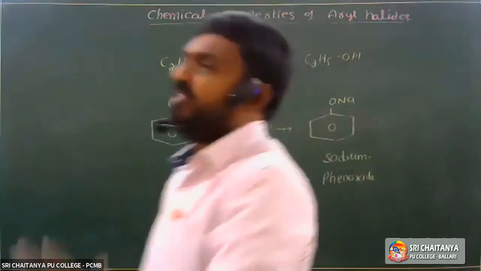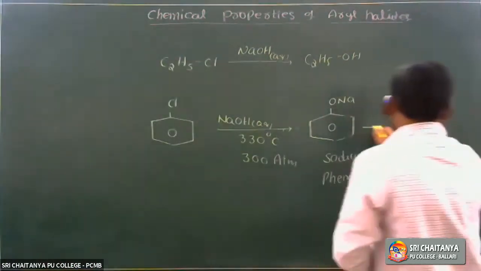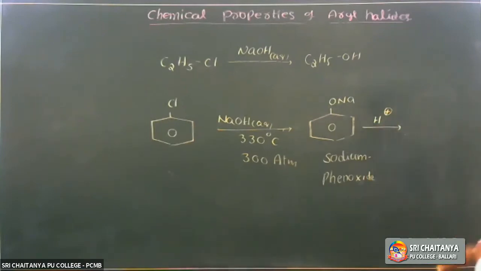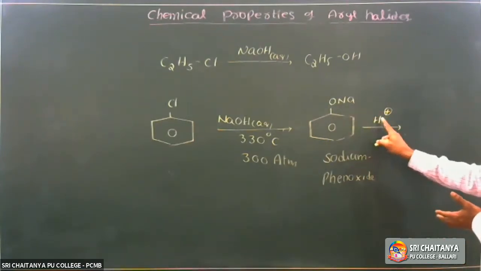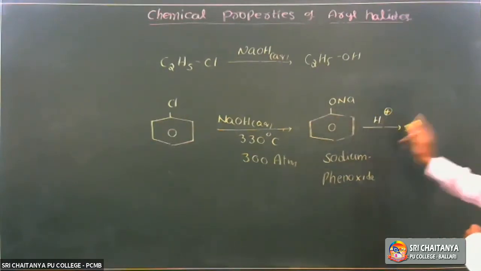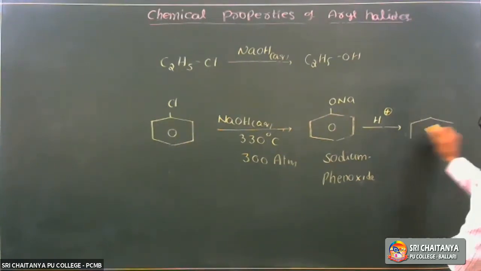Sodium phenoxide on acidification: if we use HCl, NaCl is eliminated and H plus is added to O minus. Or if you use sulfuric acid, sodium sulfate is eliminated. On acidification, it gives phenol.